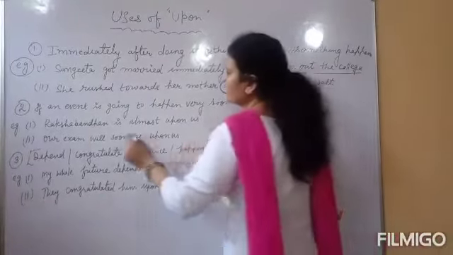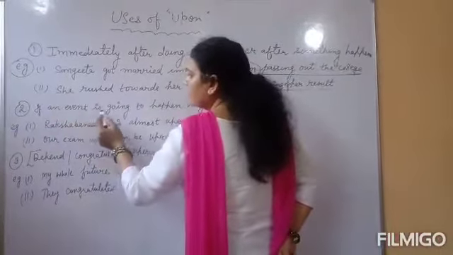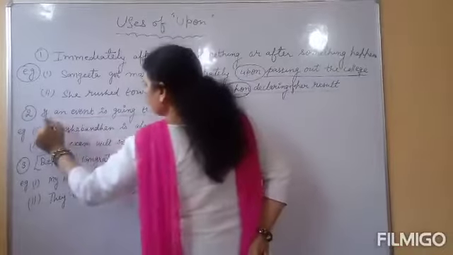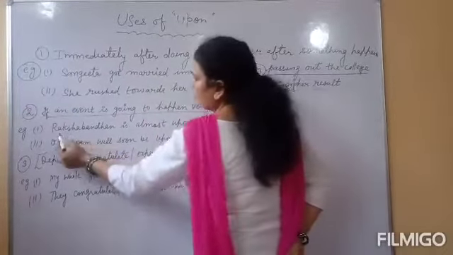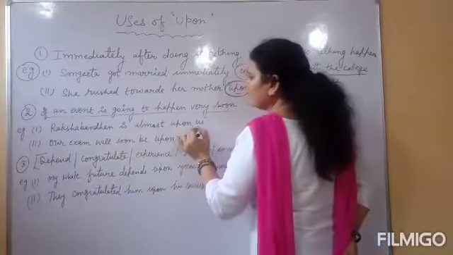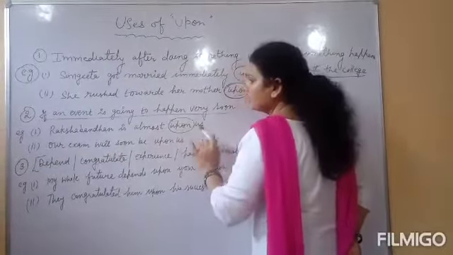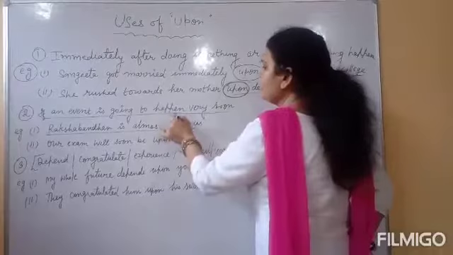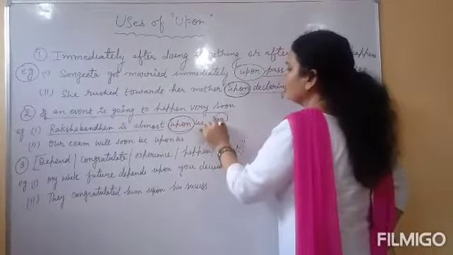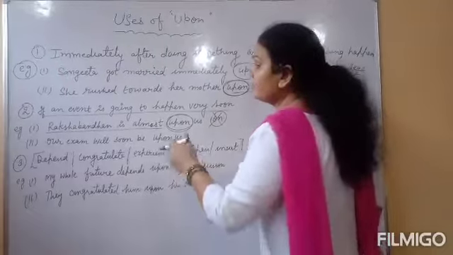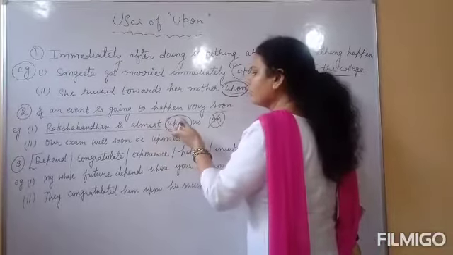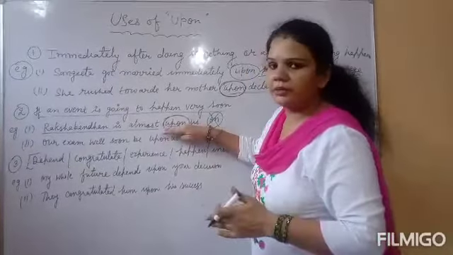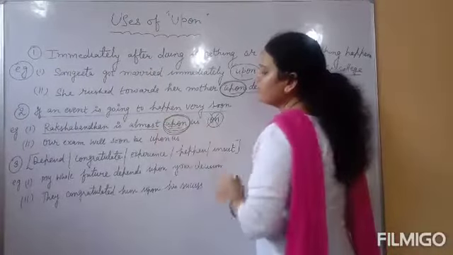Second use, most important: if an event is going to happen very soon. Clear? So let's understand this use through sentences. Raksha Bandhan is almost upon us. Clear? Upon us. It means that Raksha Bandhan is very near. So in this case we can use preposition upon, not on. On will be incorrect here. It is not showing the exact moment, only showing the festival is about to come.